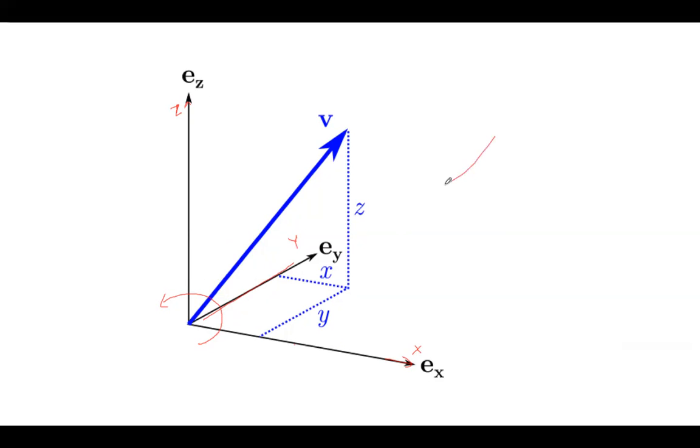As in the previous case, the x-axis was in this direction, the y-axis in this direction, and the z-axis in this direction. Here also it was in anti-clockwise direction. So you always have to take it in anti-clockwise direction.